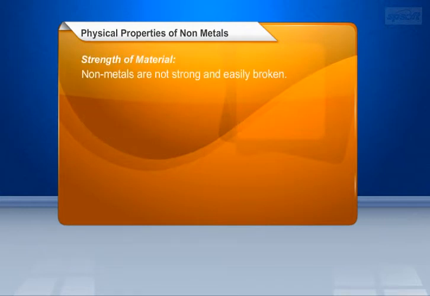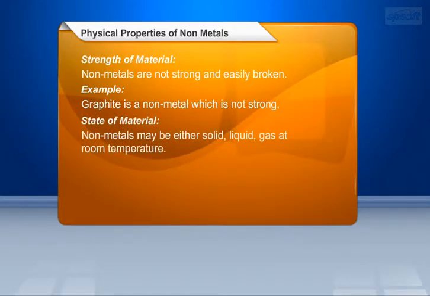Strength of material. Nonmetals are not strong and easily broken. Example, graphite is a nonmetal which is not strong. State of material. Nonmetals may be solid, liquid or gas at room temperature.